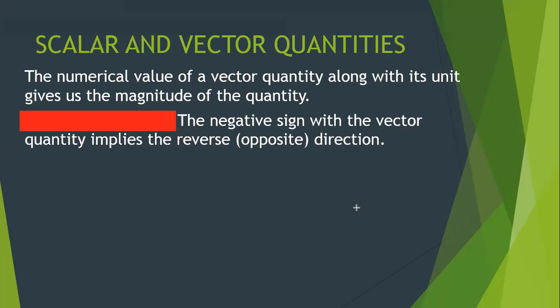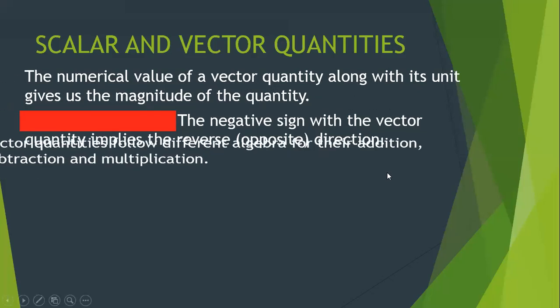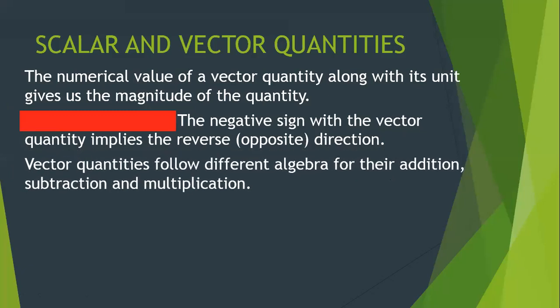So if you find any vector quantity and you find a minus sign in front of it, you have to understand that yes, the direction is opposite, the direction is reverse. Okay, so the negative sign will always talk about direction. Don't worry if you are not understanding it right now. When we talk about distance and displacement and velocity and acceleration, you will definitely come to know what exactly the minus sign signifies.